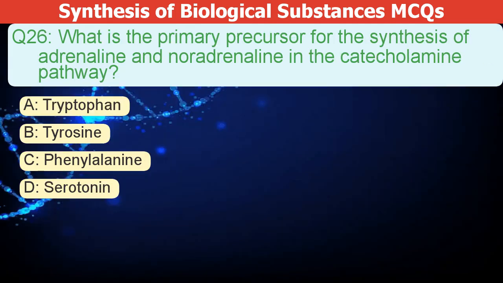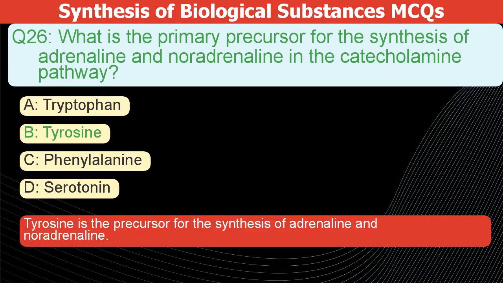What is the primary precursor for making adrenaline and noradrenaline in the catecholamine pathway? A. Tryptophan. B. Tyrosine. C. Phenylalanine. D. Serotonin. The correct answer is B. Tyrosine is the precursor for the synthesis of adrenaline and noradrenaline.